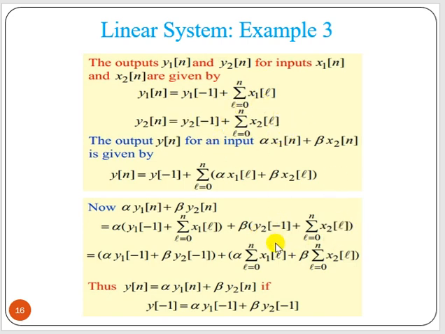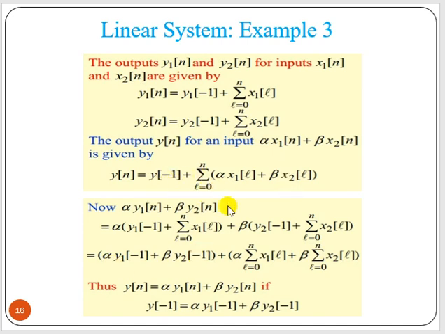Now here we can see that we have these initial condition values. This part is the same, no problem. But here we have two initial values, while there we have one initial value.